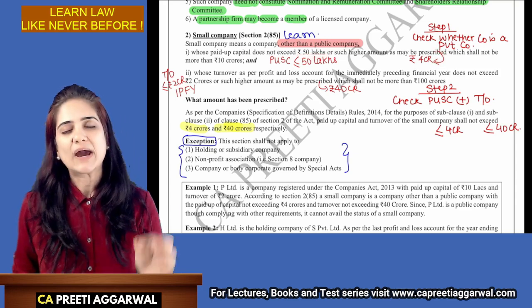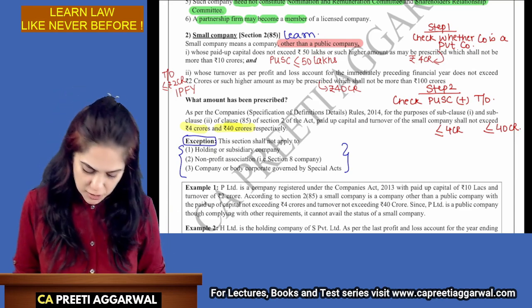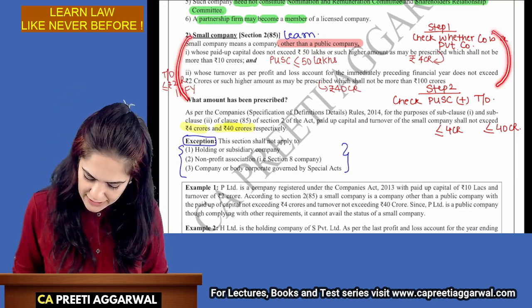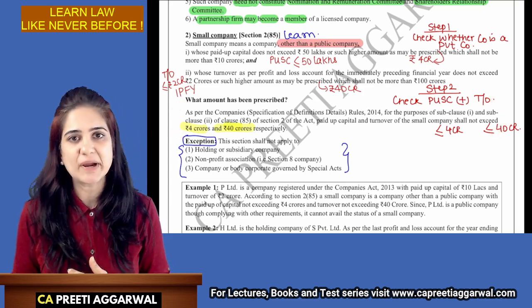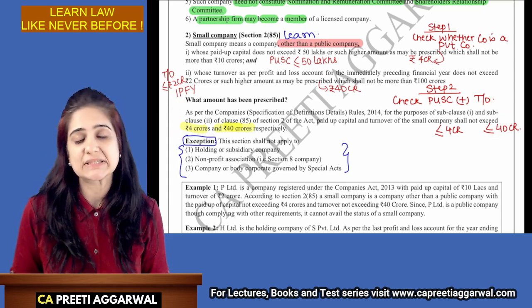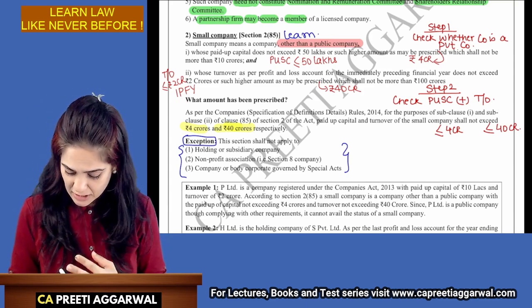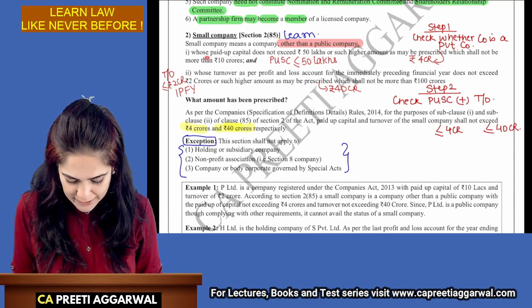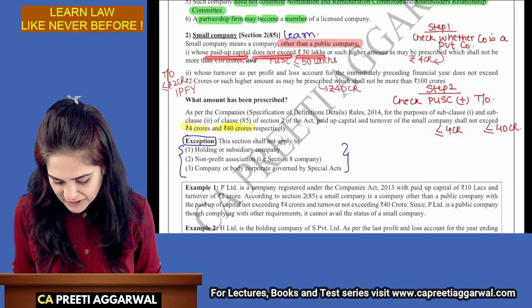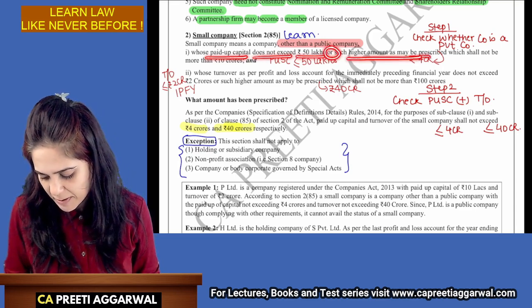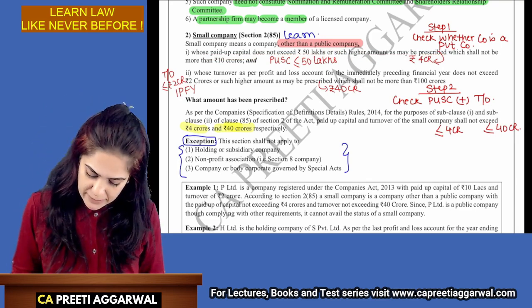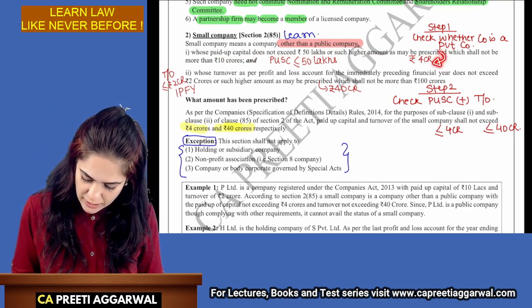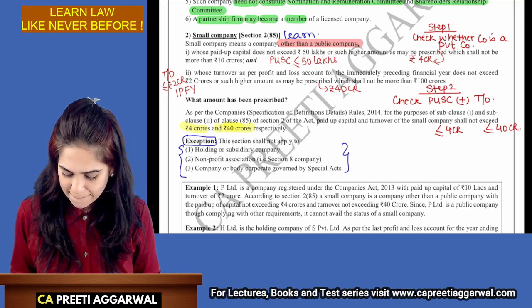Now, while writing the definition, you will write it as it is. Then you will write a note that the prescribed paid up capital is 4 crore, prescribed turnover 40 crore. See, they have written a company whose paid up capital does not exceed 50 lakh or such higher amount as may be prescribed. So yes, they have prescribed higher amount, 4 crore. But this was in the rules, okay? Change was made in the rules.